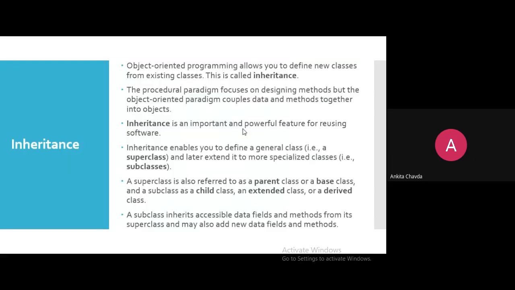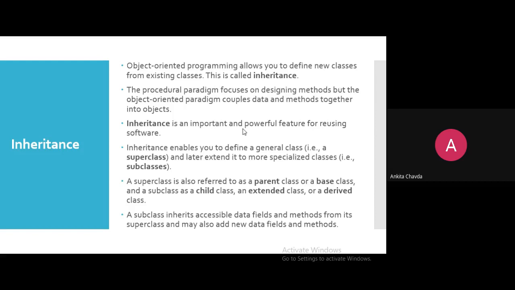So what is inheritance? Inheritance in object-oriented programming allows you to define new classes from the existing classes, which are already there. From there, we are just extending a new class. Why? Because we don't want to write the code again and again, which is already developed.